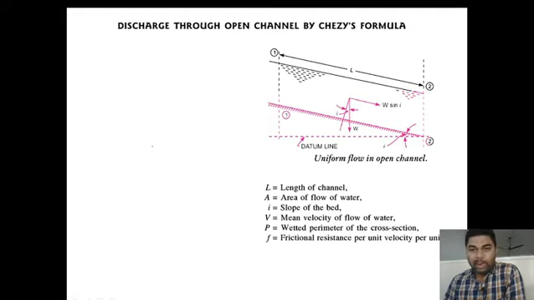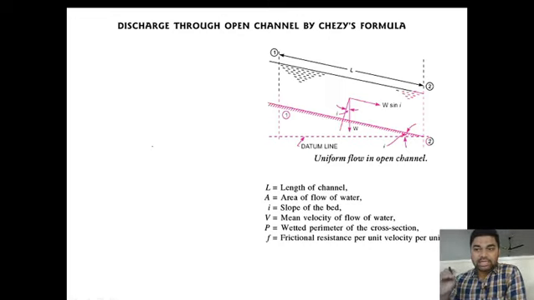For the derivation of this formula, let us consider a uniform open channel. What do we mean by a uniform open channel? It means the depth of the channel, the area of the channel and the cross section of the channel remain the same throughout the length of the channel. Such a channel is known as a uniform channel.